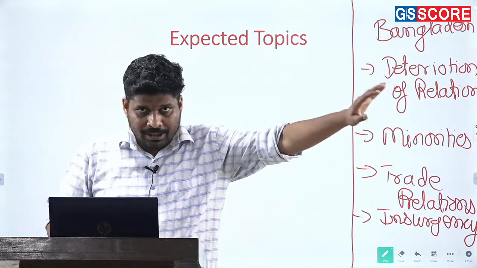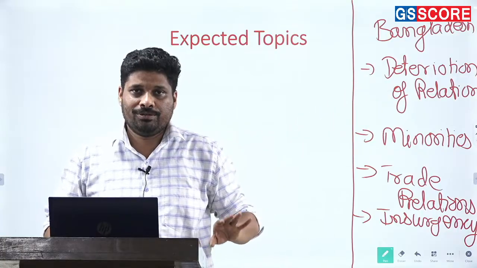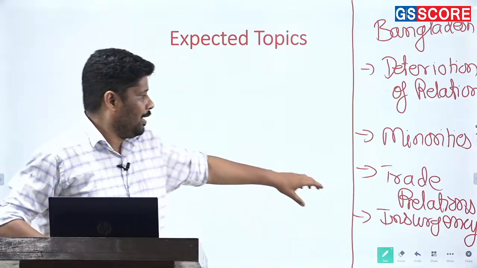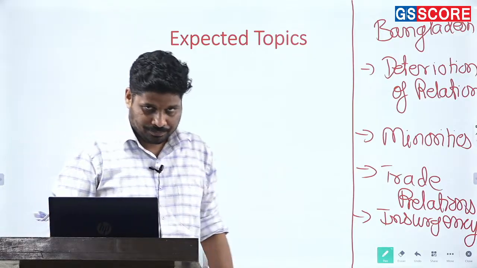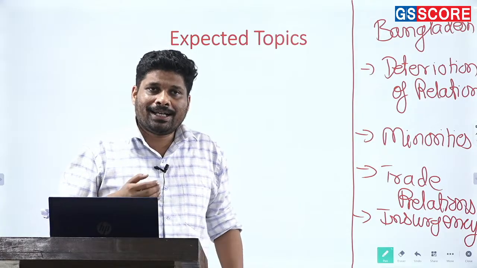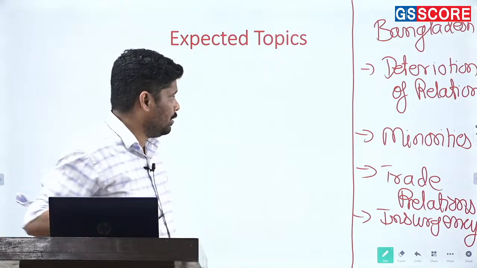For many years during the time of Sheikh Hasina, this policy was basically not followed. Now the fear of insurgency rises again, and therefore India at this point of time is on tenterhooks.